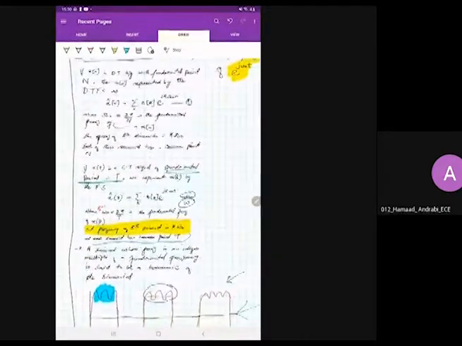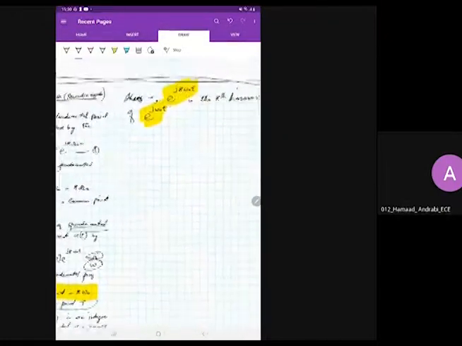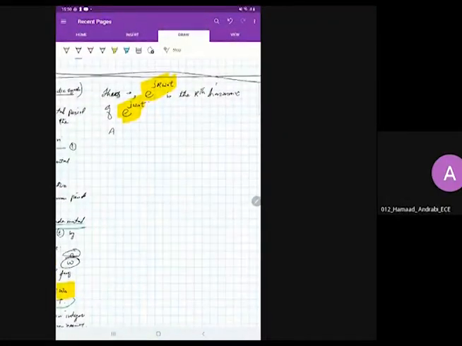Now in this term we are left with a k. What is a k? a of k is the weight applied to the kth harmonic. The weight of the harmonic means its amplitude. What is its amplitude?